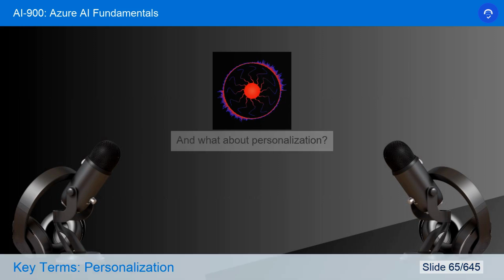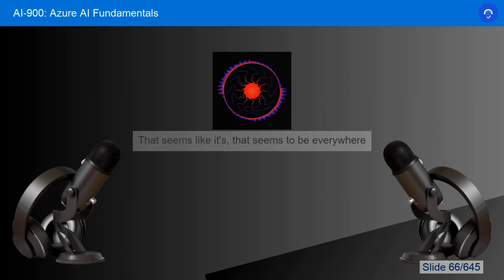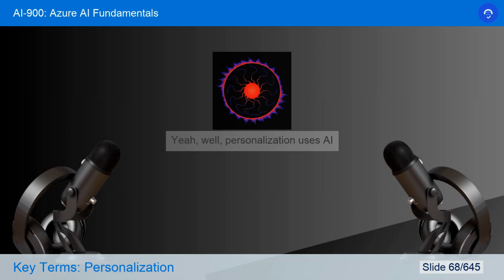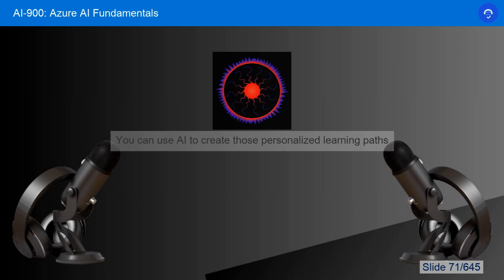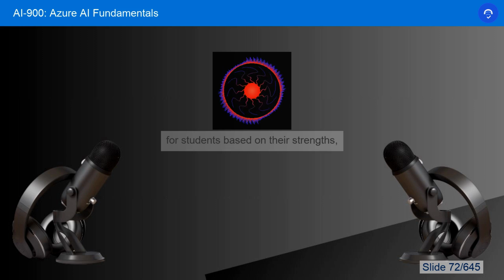Absolutely. And what about personalization? That seems to be everywhere these days. Well, personalization uses AI to tailor those experiences, right? But it's not just about suggesting products. You can use AI to create personalized learning paths for students based on their strengths, their weaknesses, their learning styles. Wow, that's a really cool application.